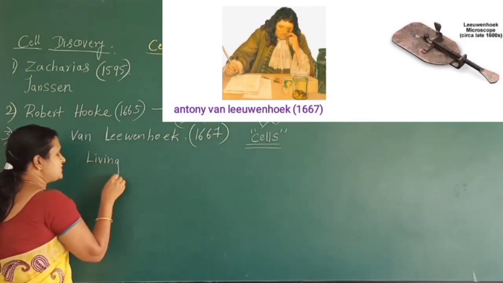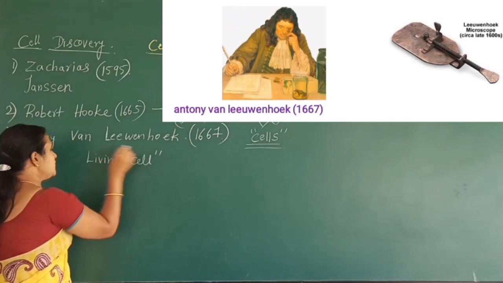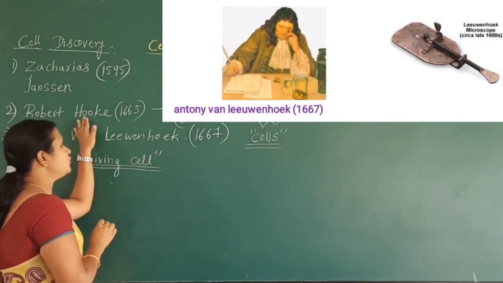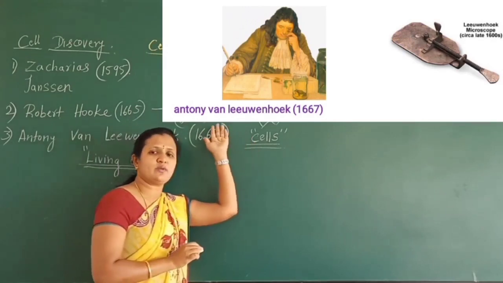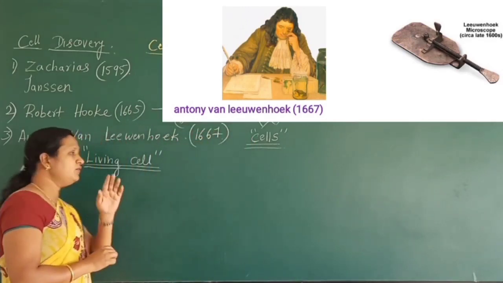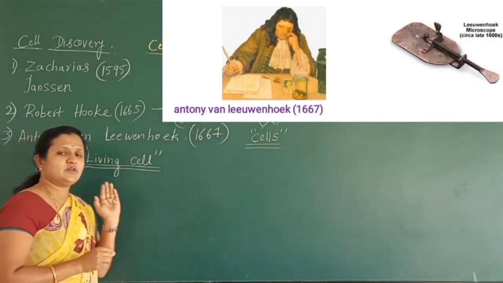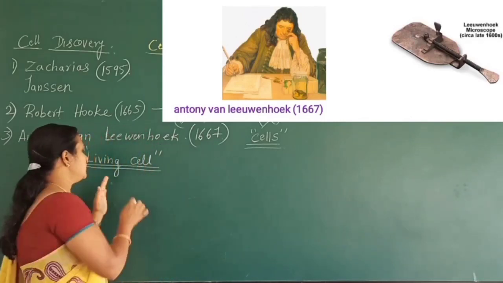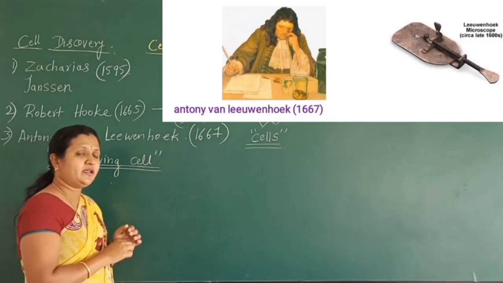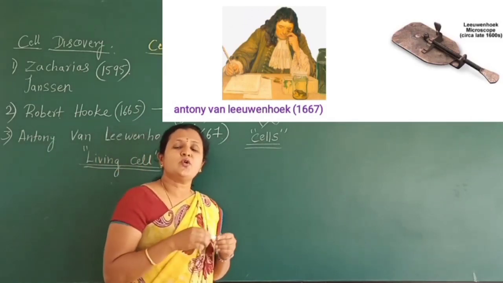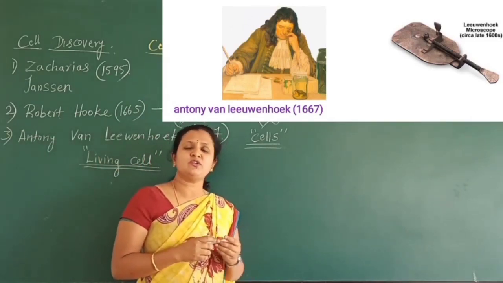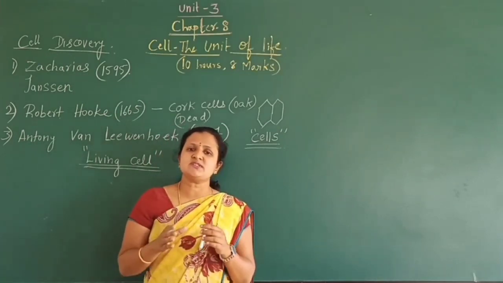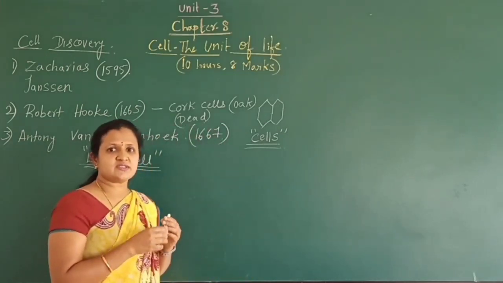Though Robert Hooke observed cells, those cells were dead. Antony van Leeuwenhoek, while observing many things under his microscope, observed the living cell, and hence the credit goes to Antony van Leeuwenhoek for observing the living cells. So this is the discovery of the cell.